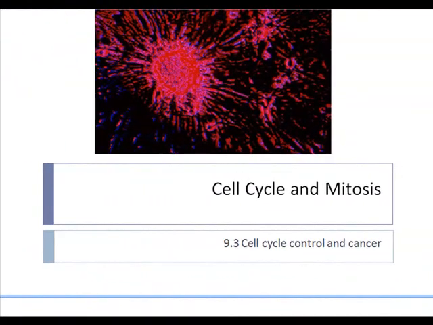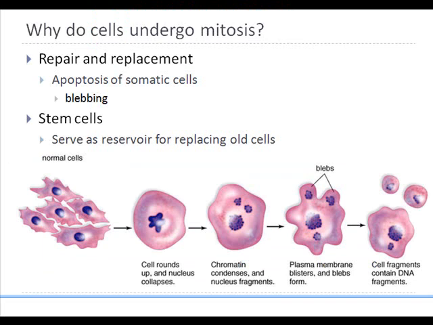Now, mitosis is very critical to the development and repair of organisms. However, the stages are controlled by certain factors, and if the cell cycle becomes uncontrolled, it results in what is called cancerous growth. Now, why do cells undergo mitosis?